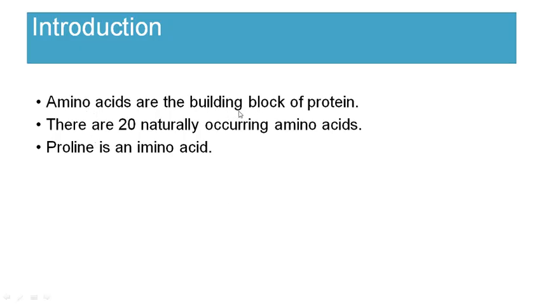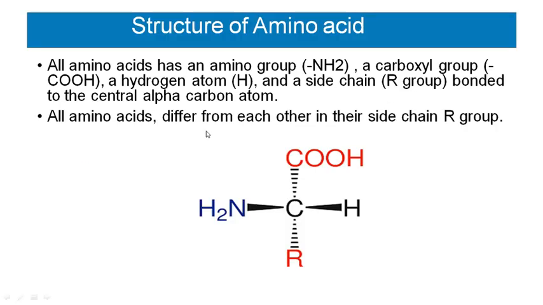Amino acids are the building blocks of proteins. There are 20 different amino acids which occur in nature. Among them, proline is an amino acid. This is the structure of an amino acid.